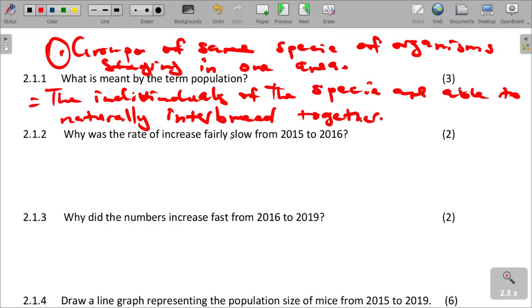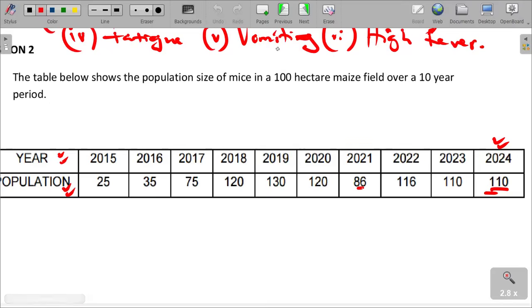Why was the rate of increase fairly slow from 2015 to 2016? If you look at the population increase, in 2015 it was 25 and then it went to 35, increased by 10. So what is causing the population to fairly increase?